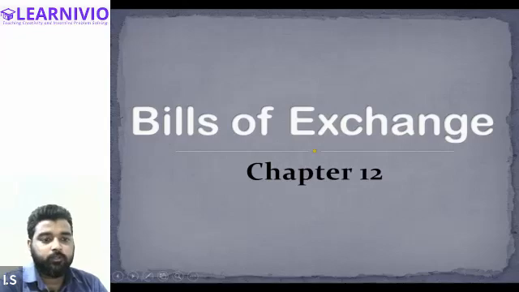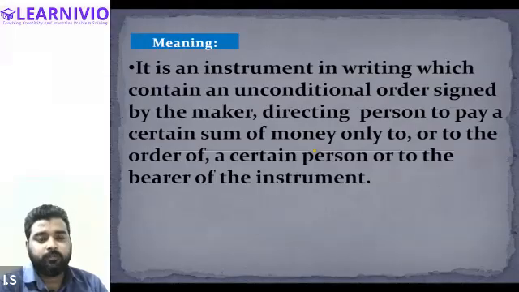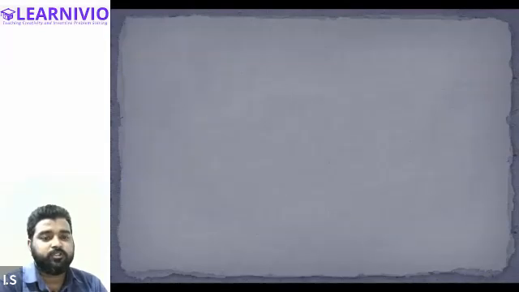Okay, so in the last class we were discussing the discounting of bill of exchange. Yes, we have covered it. In this chapter we have understood the meaning of a bill of exchange.